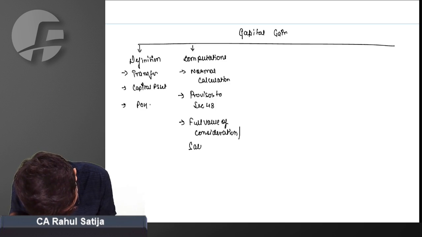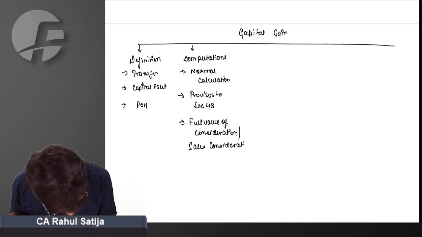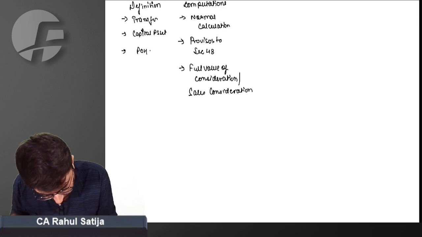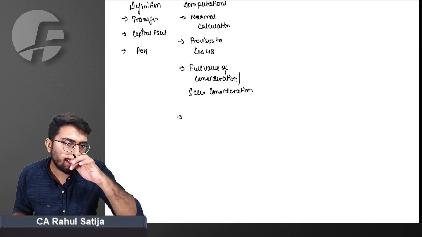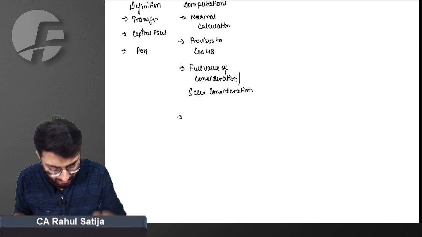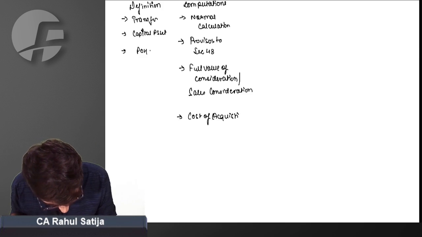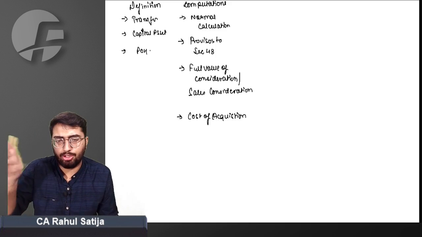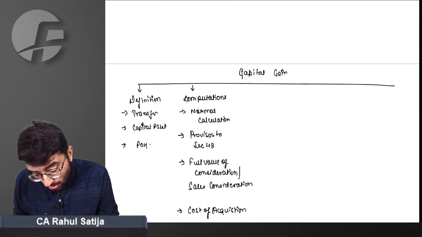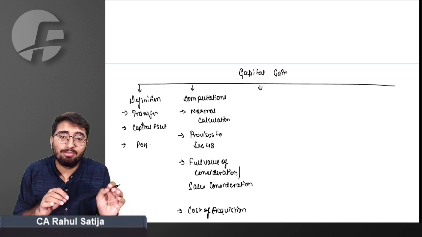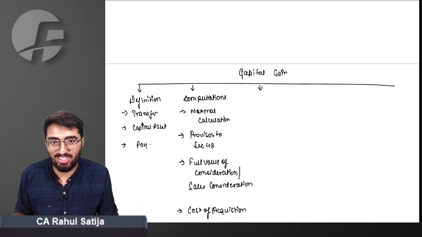I will be referring to this topic as calculation of sales consideration. Many a times you may see this topic as full value of consideration also. They both are same. Last is cost of acquisition. How cost of acquisition is calculated? This is the last part of the computation portion. This is not the portion from which the examiner asks the question.